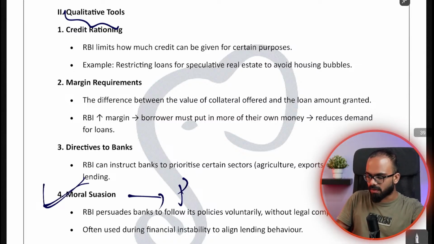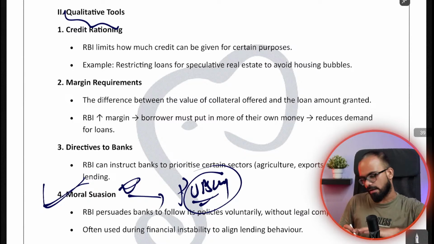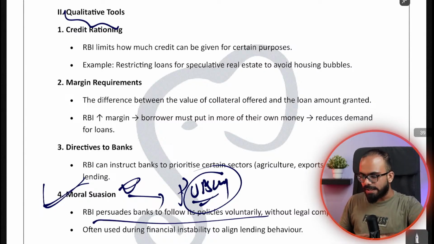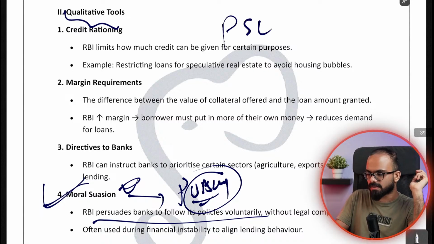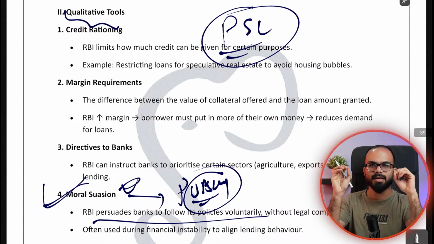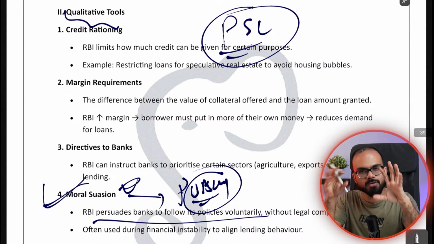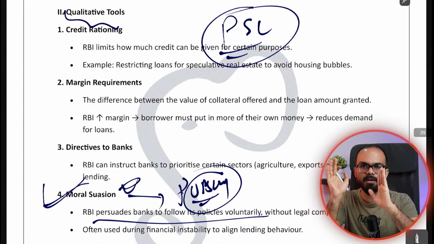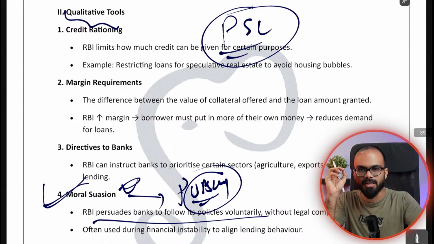This is a previous year UPSC prelims question, where they ask you whether moral suasion is a tool or not. So RBI is persuading the banks to do this, or RBI can say banks must do this. There is a type of loan called PSL loans. I'll tell you about it, don't worry. It is called priority sector lending. There are certain sectors in this country where the government wants banks to give loans. It is mandatory. X percentage of the loans must be given to those sectors. That is called priority sector lending.